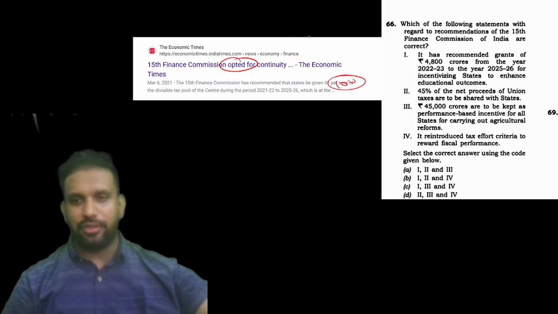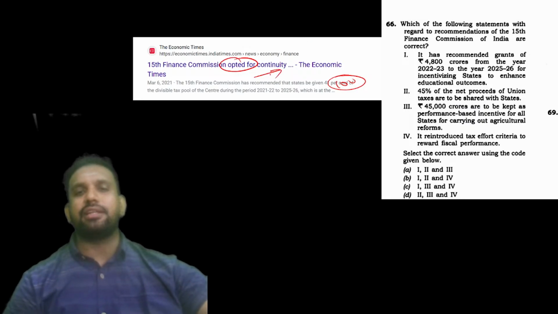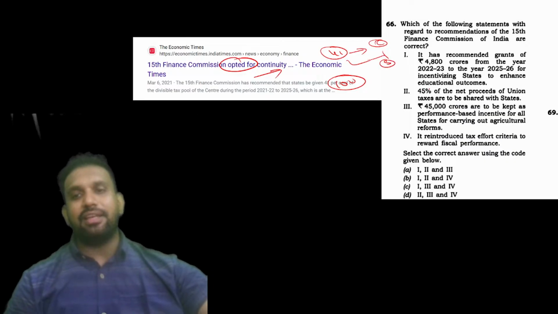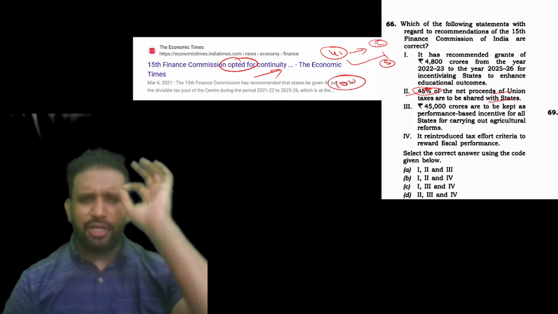Why am I saying this? 15th Finance Commission कितना बोला? 41% दे दो बोला. Vertical devolution. The 15th Finance Commission says that vertical devolution should be from center to state. कितना देना है? 41% देना है. Right or wrong? What is given here? 45%. Okay, center to state it should go 45%, which is absolutely wrong.